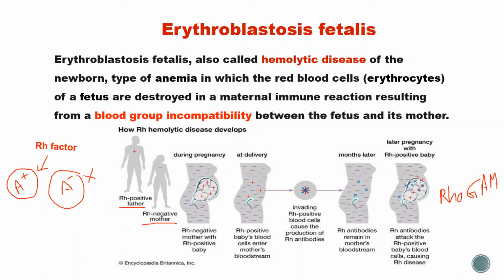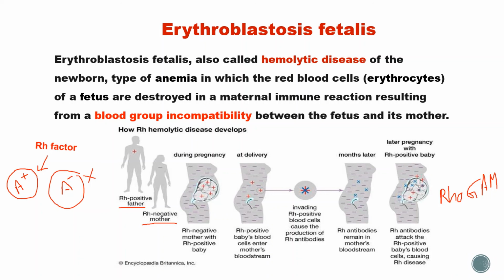This Rhogam can reduce the mother's reaction to her baby's Rh positive blood cells. It is administered as a shot at around the 20th week of pregnancy, and it is administered again within 72 hours after the birth of the baby if that baby is Rh positive.